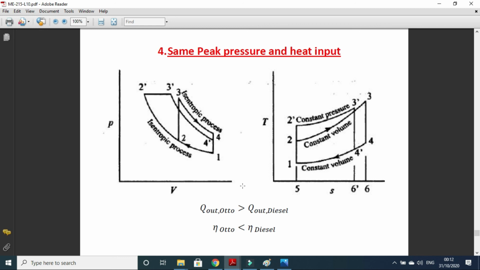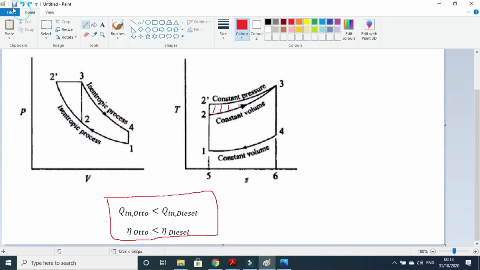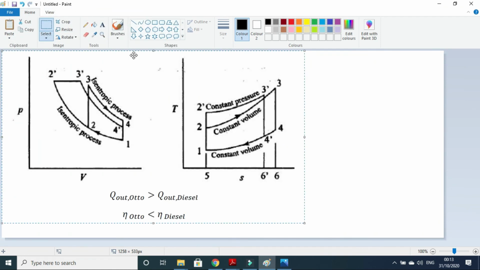Okay, so I think this figure is slightly wrong, because it has the same peak pressure. 1 to 2, 2 to 3 should be somewhere here, and then it should go something like this, because the peak pressure should be the same, so they should come at the same point.